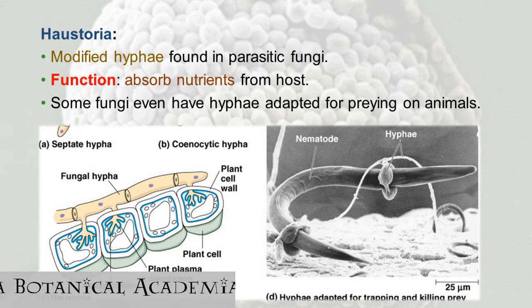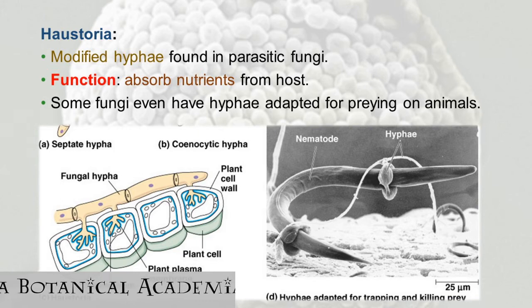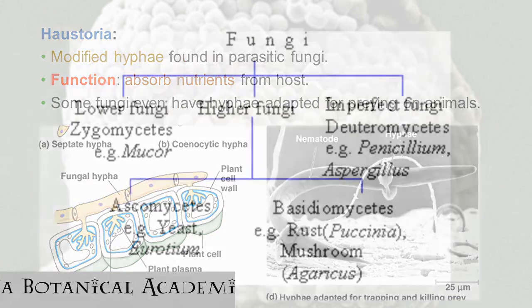Some fungi even have hyphae which are adapted for preying on animals. If you look on your right, the fungus has formed a ring-like structure which is trapping this big nematode. Fungi are so small and tiny, and you can see here that they have trapped a big nematode just by forming a ring-like structure of the hyphae. Whatever is formed inside the fungi is all made up of hyphae. Any kind of structure which is there is all hyphae. So fungi are very resourceful in that matter.